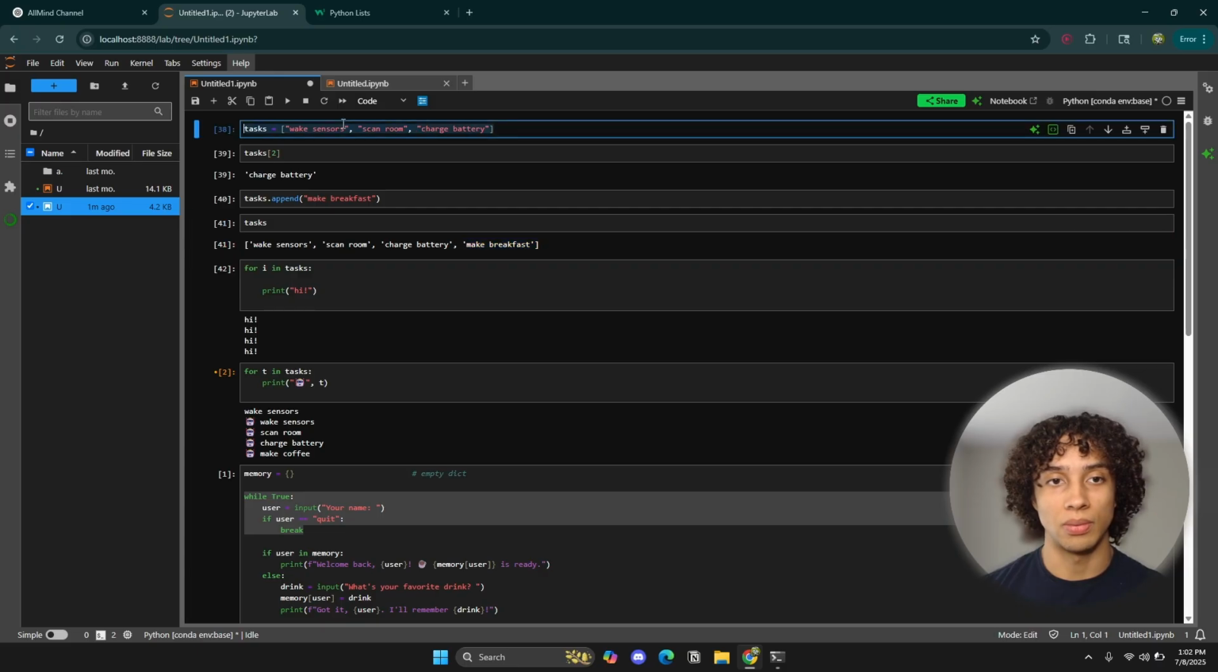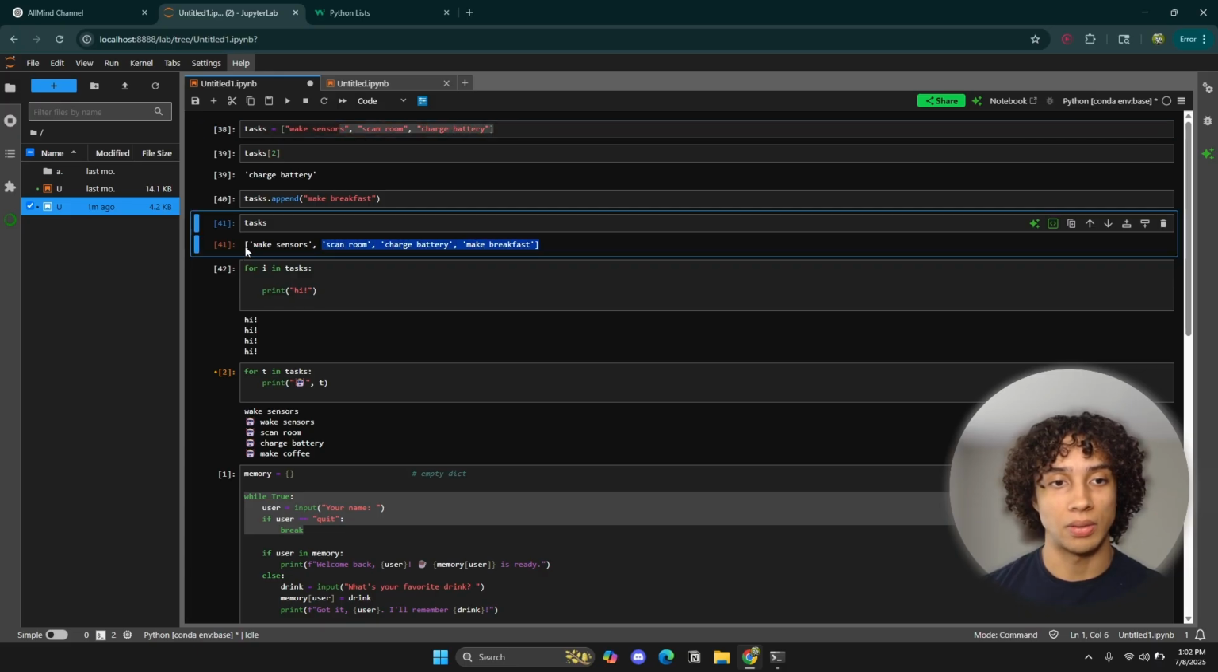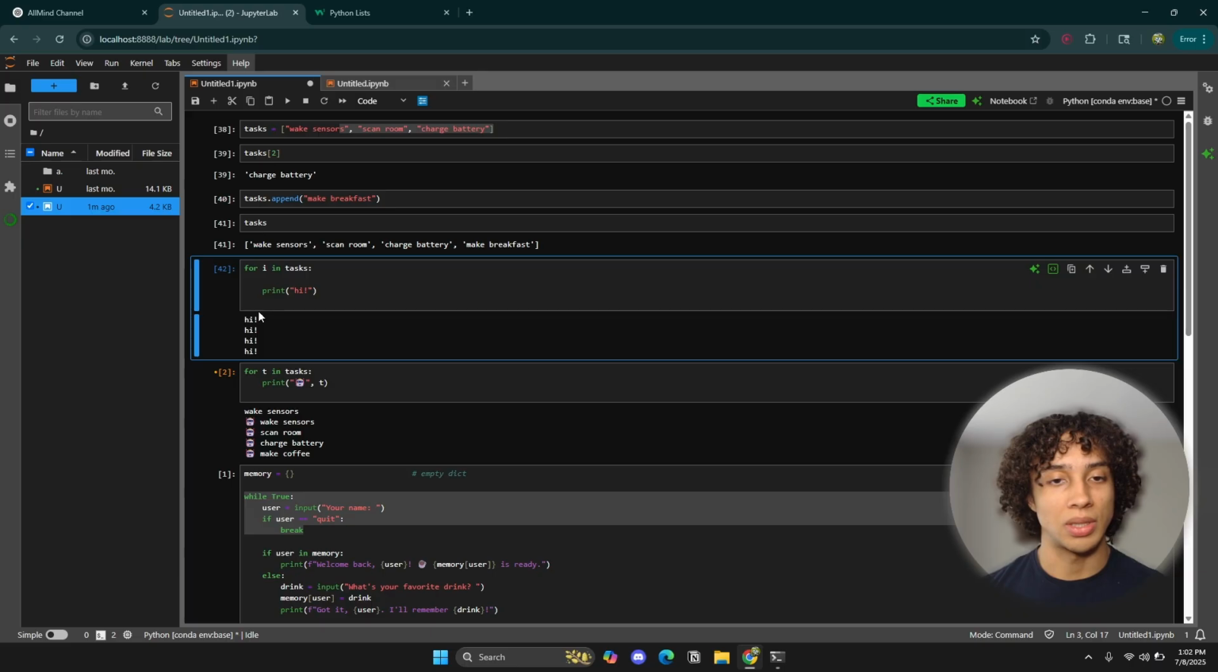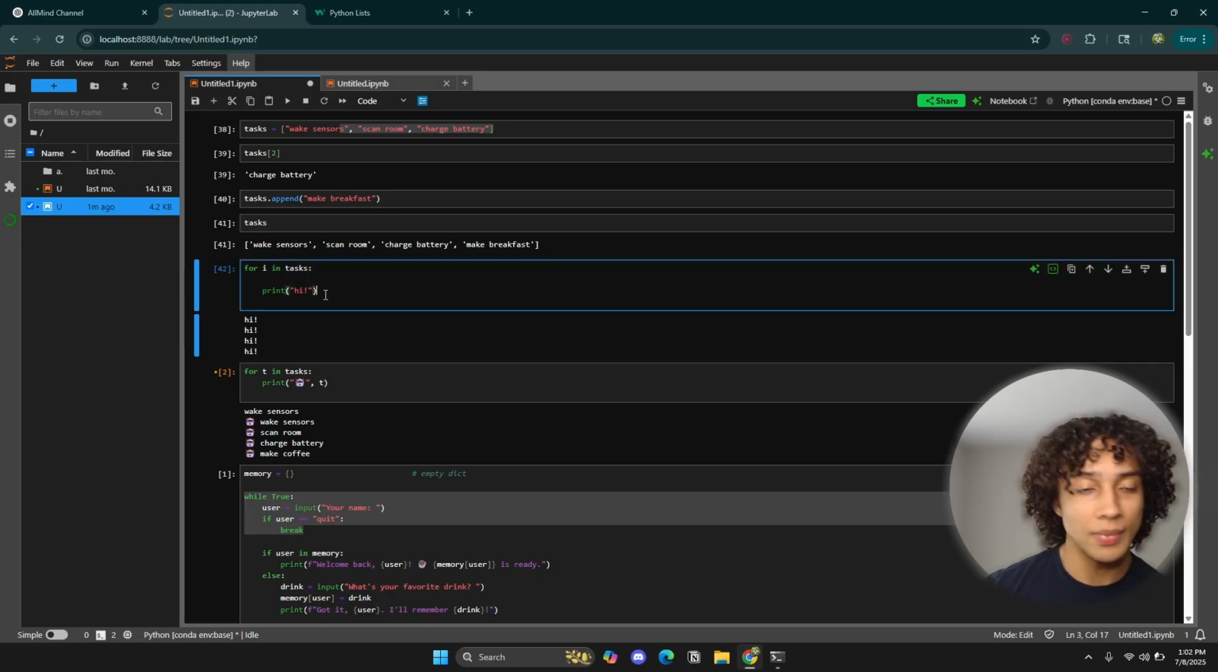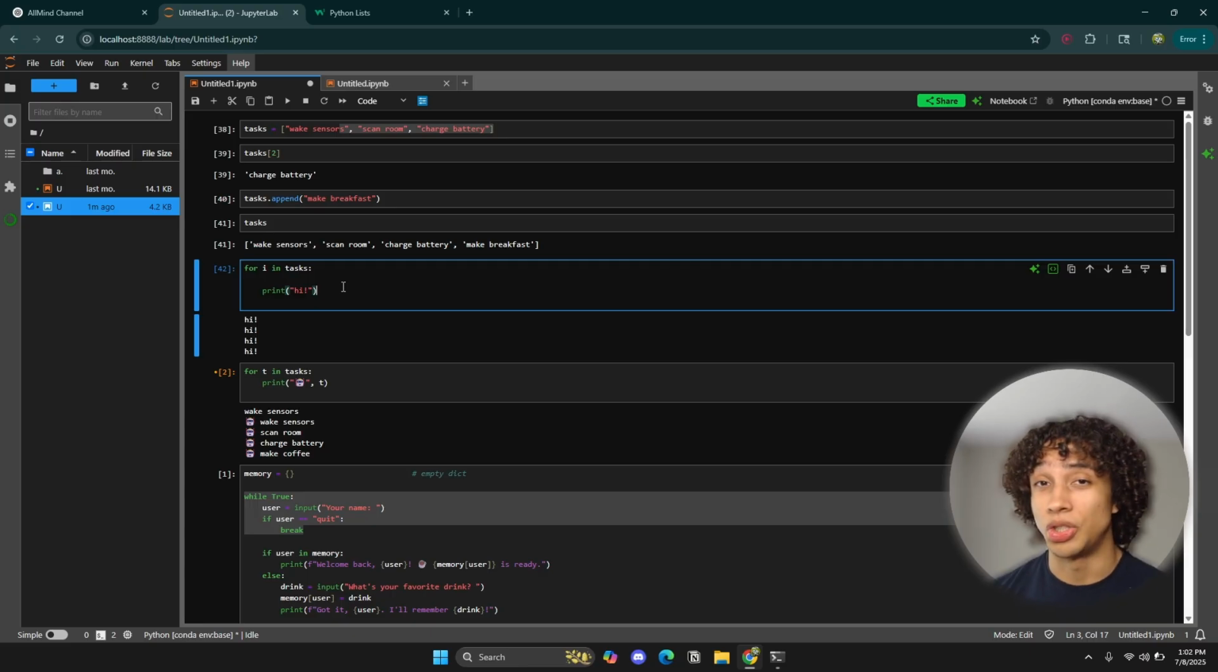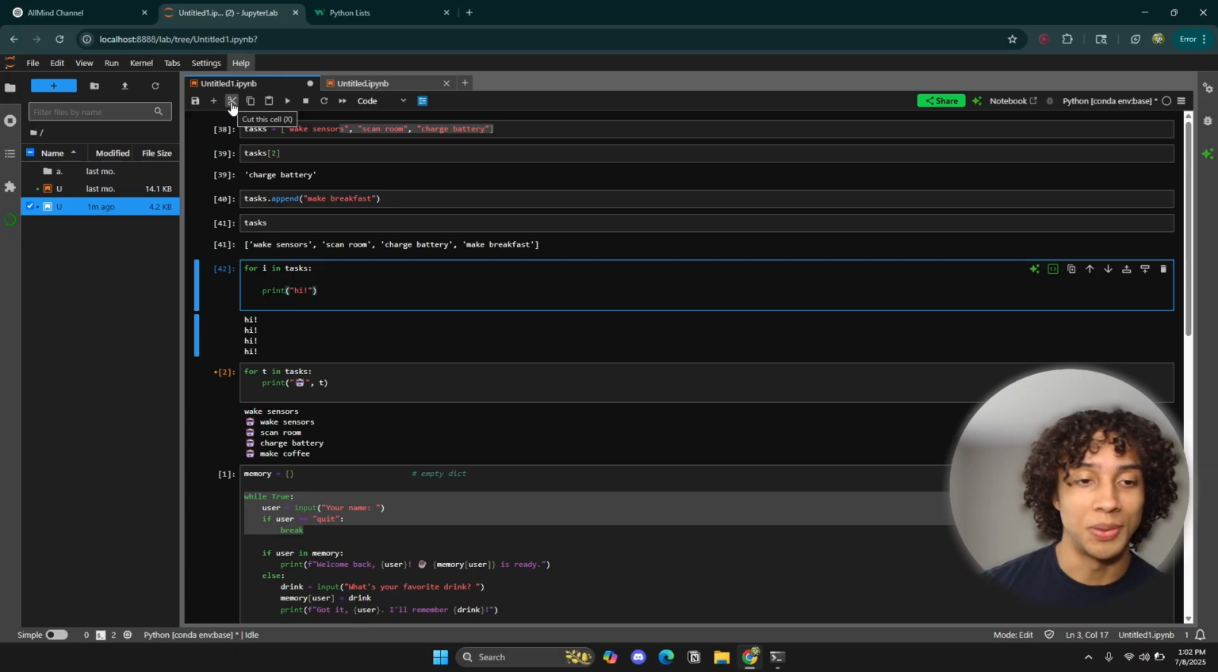So this is actually the more accurate list right here because we added a fourth element called make breakfast. So it jumps over the fourth element and it prints hi. So it prints hi how many times? 4 times. Why? Because there's 4 elements in our list. So that's the basics of a for loop. There's a bunch of things that you can do just with the concept of a for loop. That's introducing you to it.